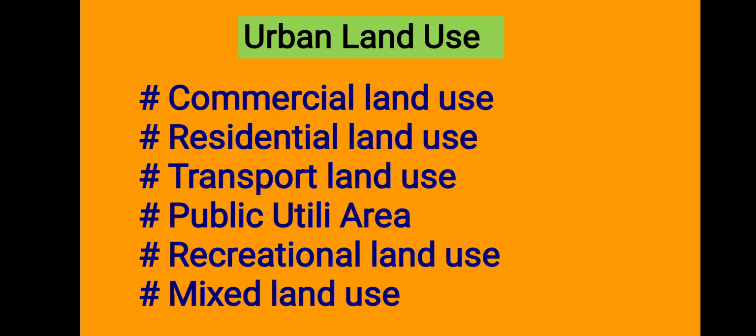For this, we use different types of transportation facilities like roads, railways, aeroplanes, etc. Here in the city, many roads are there, railway lines are there, petrol pumps are there, transportation places like the bus stand, railway station, and other places are there. We use the land for these uses. That land is known as transportation land use.